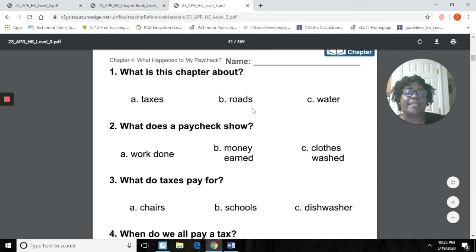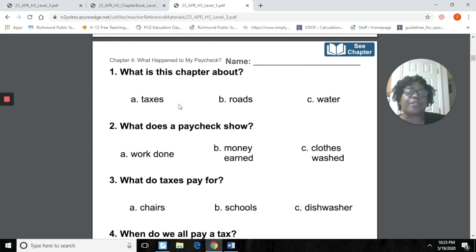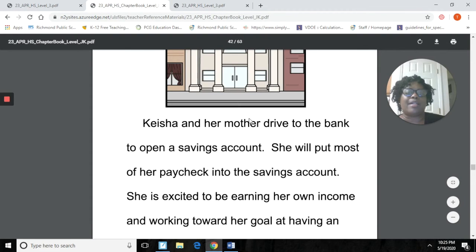A, taxes, B, roads, or C, water? Make a choice. You can point to the screen or you can write your answer choice down on your piece of paper if you like. All right. So now we need to go back to our story because we have to determine what this chapter is all about. All right. So let's go back over here to our story.